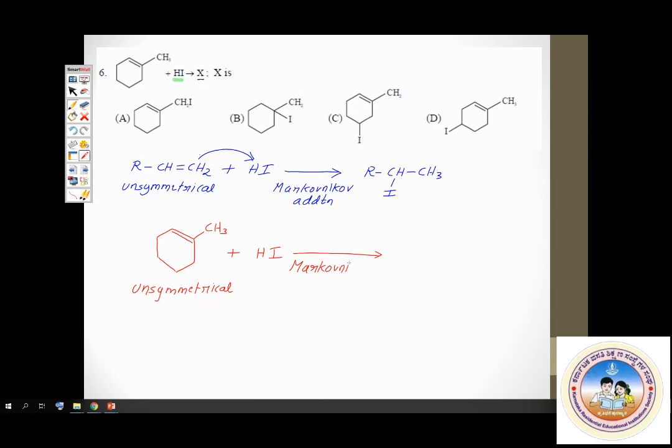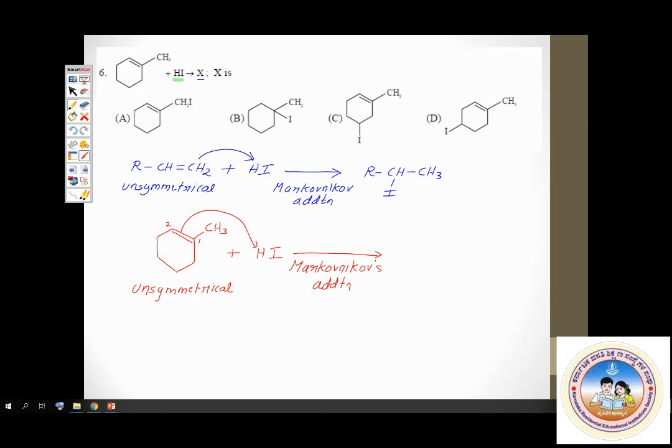Let me number the carbons. If I number it 1 and 2, hydrogen goes to the carbon with more number of hydrogens. So between carbon 1 and carbon 2, which has more number of hydrogens? Carbon 1 has no hydrogen attached, whereas carbon 2 will have one hydrogen attached to it.